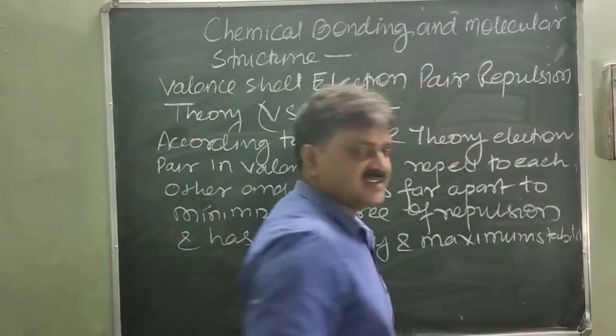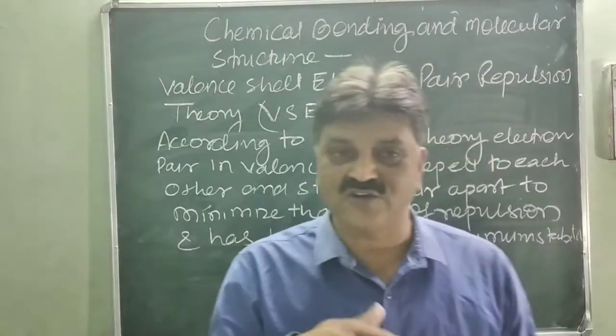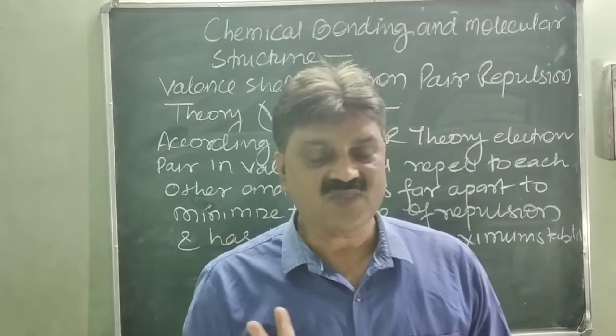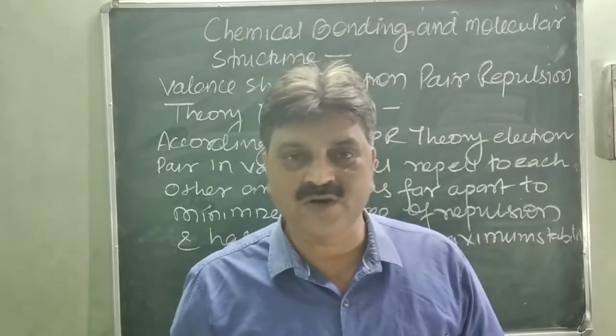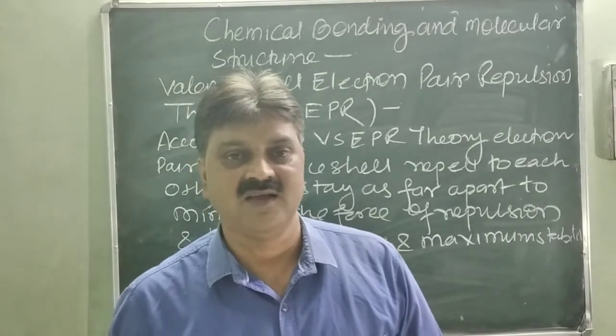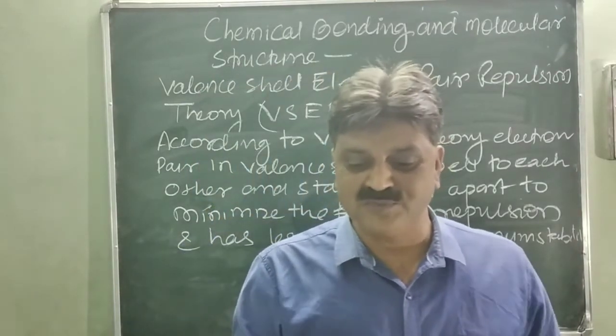So what is valence shell electron pair repulsion? One thing is clear: it gives the concept for the formation of molecules and the shape of the molecules. What would be the shape of a molecule can be provided by the VSEPR theory. So according to this theory, the electron pair, or simply you can say that